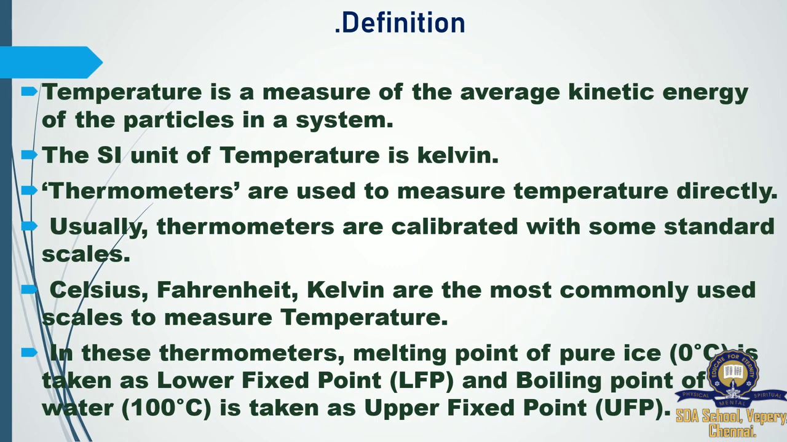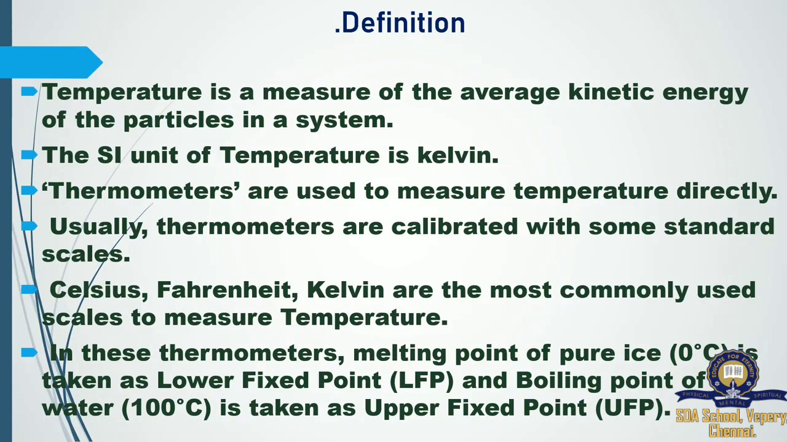Thermometers are used to measure temperature directly. Even when we suffer from fever, doctors use a thermometer to find out the temperature of our body. Like that, whenever we need to find a temperature, we use thermometers. We have different types of thermometers. Usually, thermometers are calibrated with some standard scales. Celsius, Fahrenheit, Kelvin are the most commonly used scales to measure temperature. So we have three different types of scales to measure temperature.